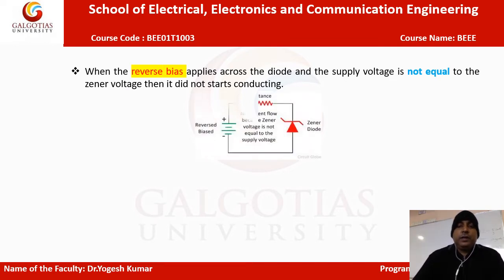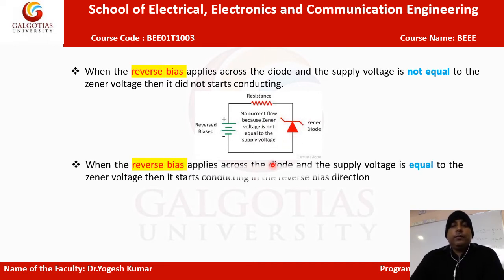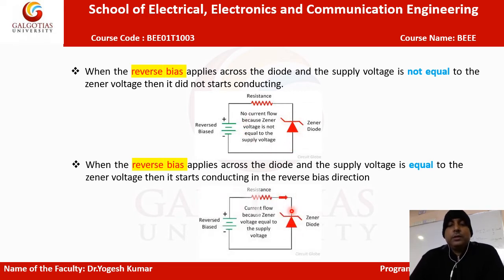So here is the figure. You can see the voltage here, that is a reverse bias voltage we are applying across the diode. If this voltage is not equal to the Zener voltage, no current will flow across this diode. In other words, when the reverse voltage applied across the diode and the supply voltage are equal, then it starts working, meaning current will flow, just like in the circuit. Current flows because the Zener voltage equals the supply voltage. When these two voltages become equal, we get the output current across this Zener diode.